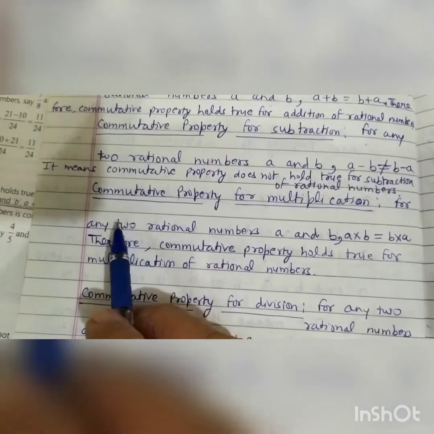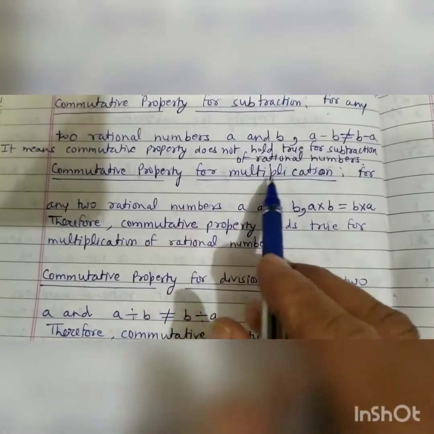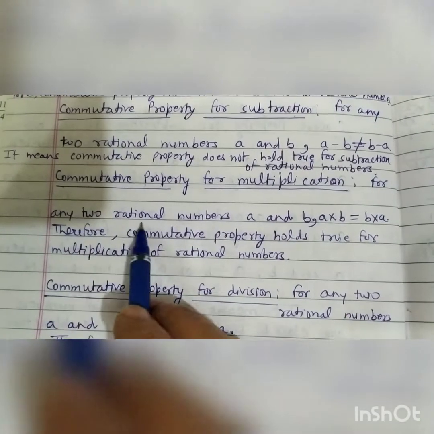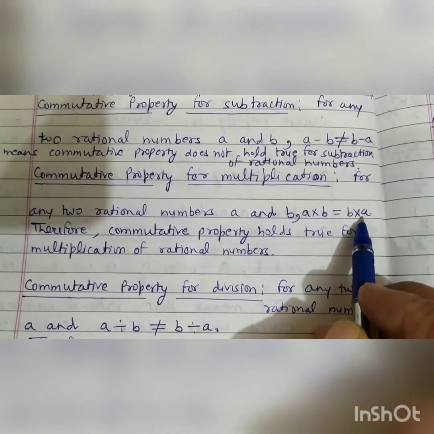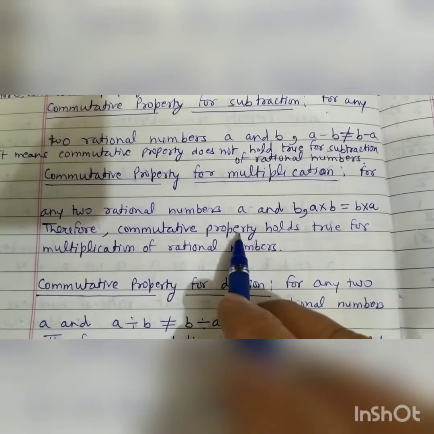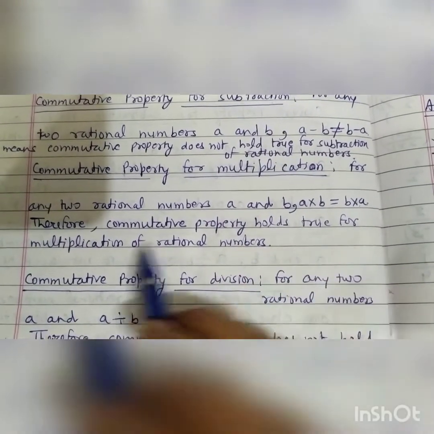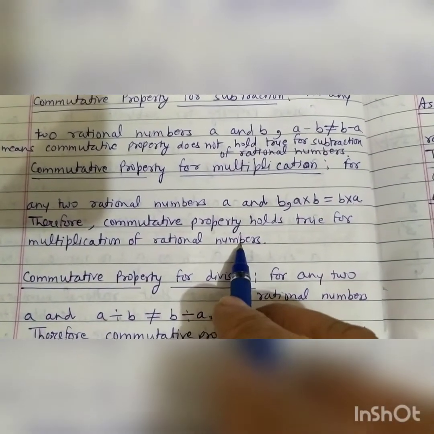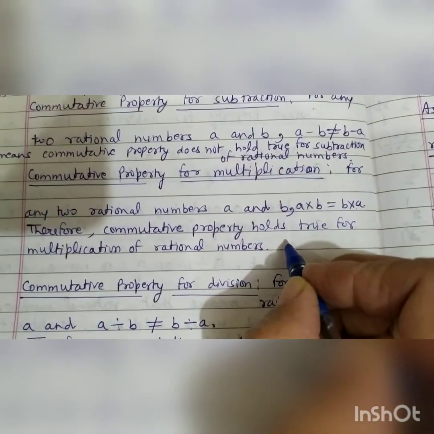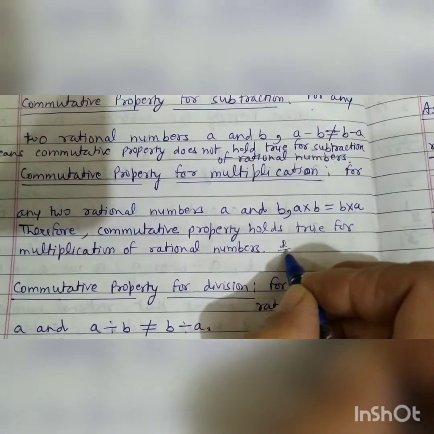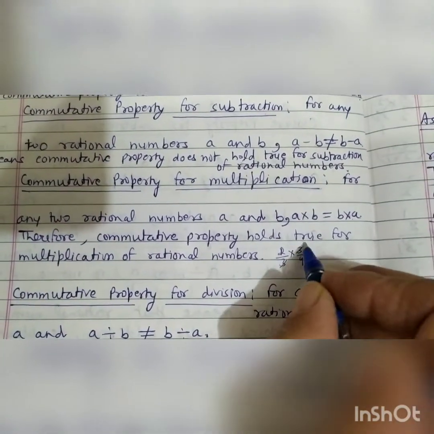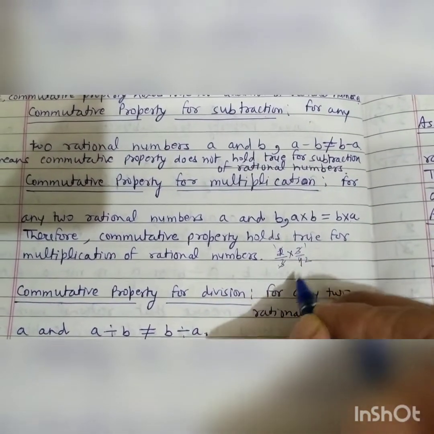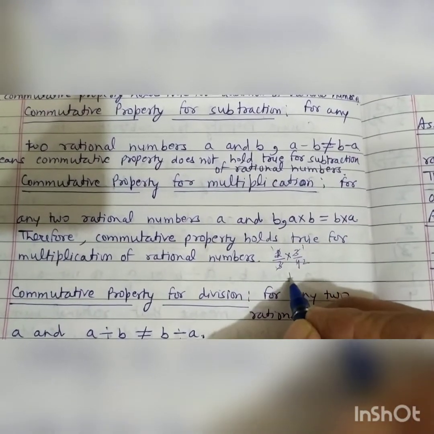Now, next is commutative property for multiplication. For any two rational numbers a and b, a multiply b is equal to b multiply a. Therefore, commutative property holds true for multiplication of rational numbers. For example, if we write 2 upon 3 multiply 3 upon 4, it will be 3 ones are 3, 3 ones are 3, 2 ones are 2, 2 twos are 4, so 1 upon 2.